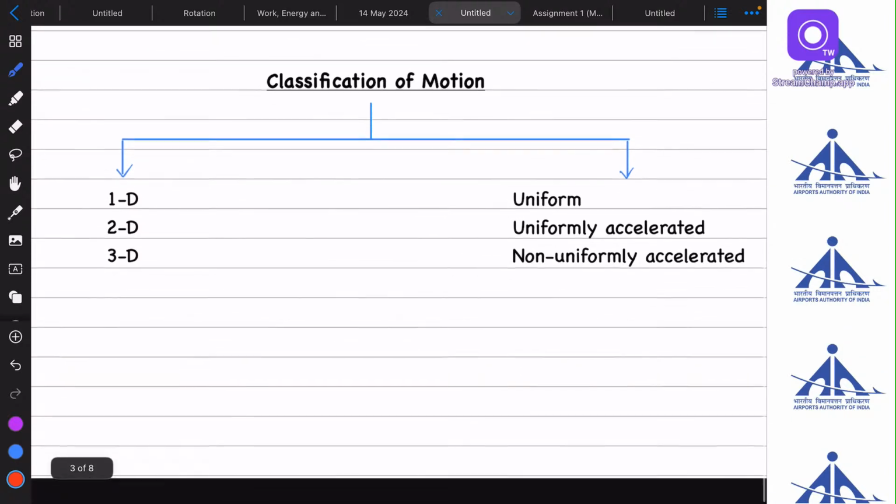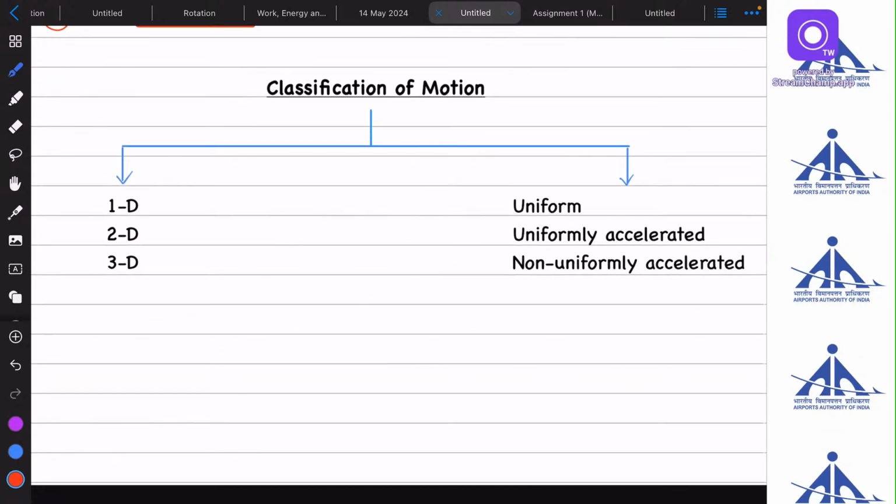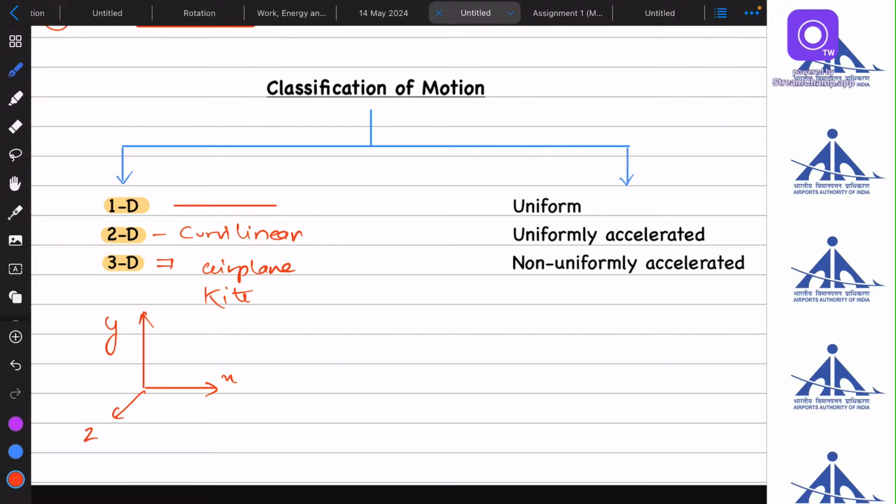Clear? So we can define motion in two types. One will be according to the dimensions: 1D, 2D and 3D. One dimensional, two dimensional and three dimensional. I have told you that 1D is a straight line motion, 2D we can say is curvilinear motion, and for 3D motion we can take an example of an airplane, or a kite moving. 3D means it will be moving in X, Y and Z axis. Its position will be changing in X, Y and Z axis. So that will be a three-dimensional motion.